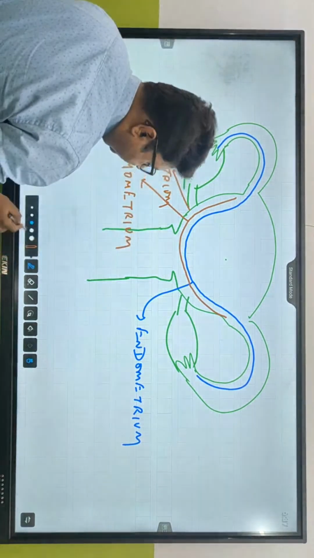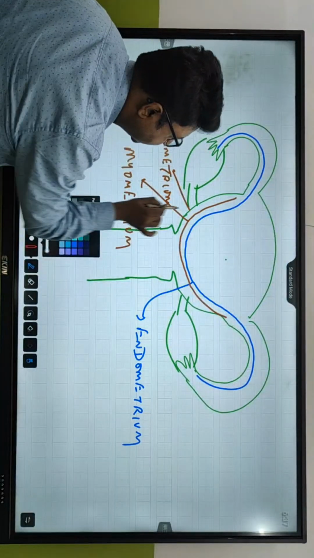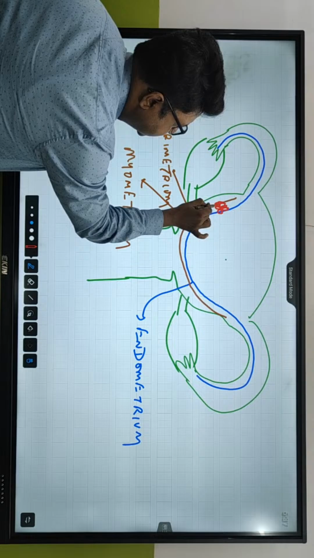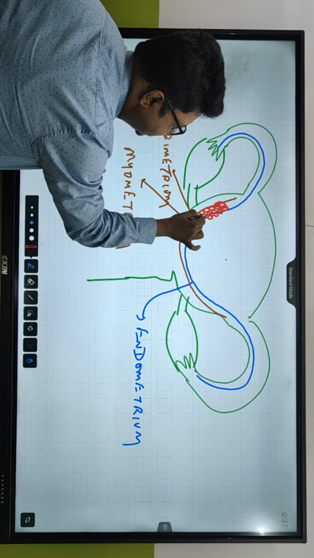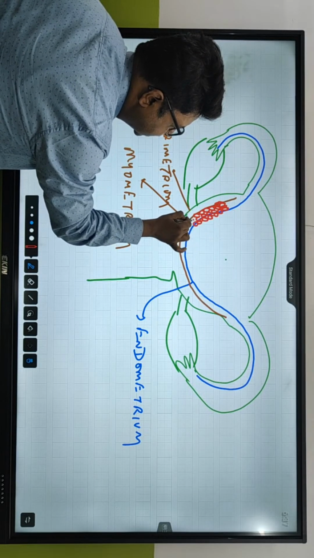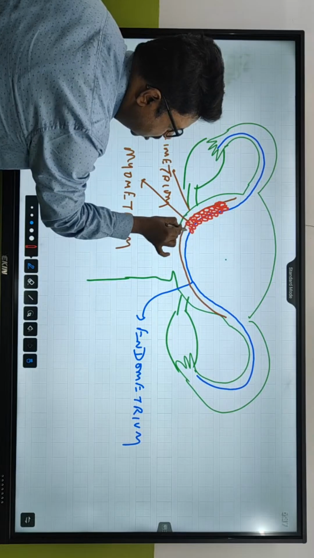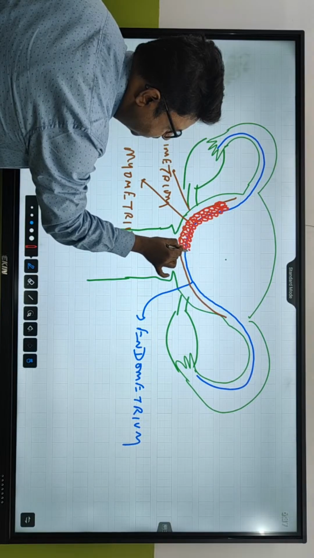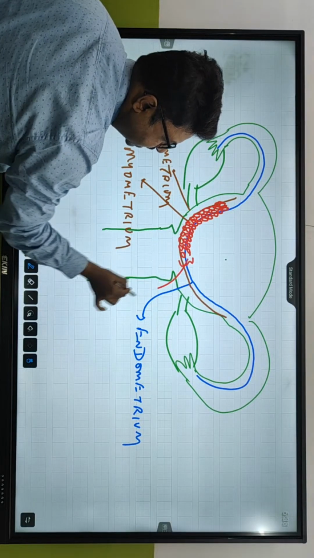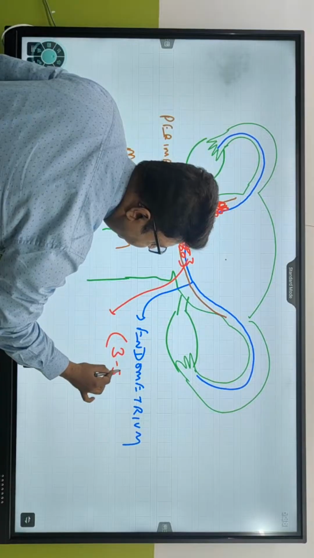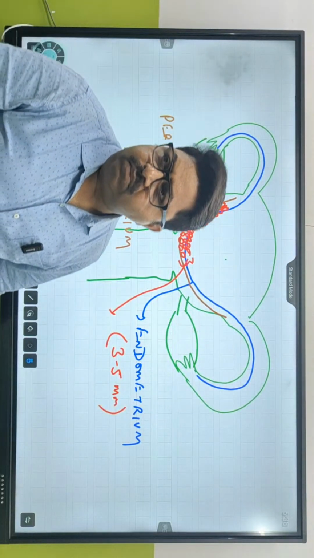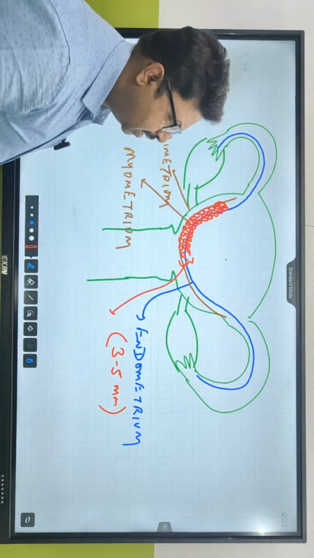So what happens? Due to the estrogen activity, there is some proliferation of cells in the endometrium wall. So new cells form here. The new cells proliferate inside the endometrium wall every month by the action of estrogen. And the thickness of this endometrium becomes 3 to 5 millimeter every month. This is called the endometrium wall.